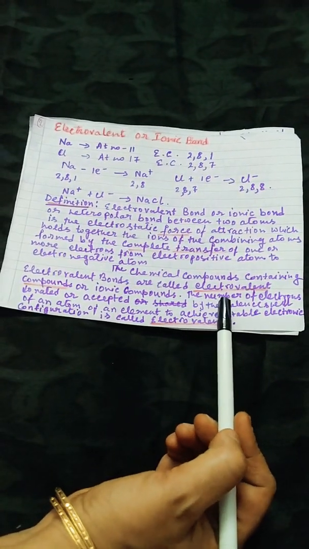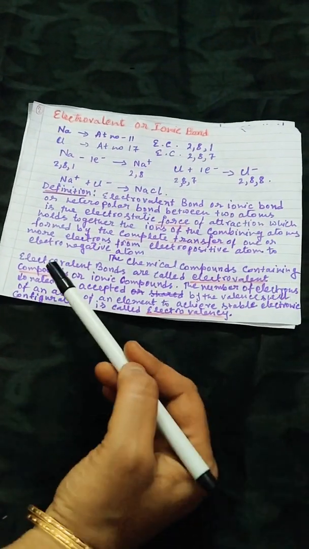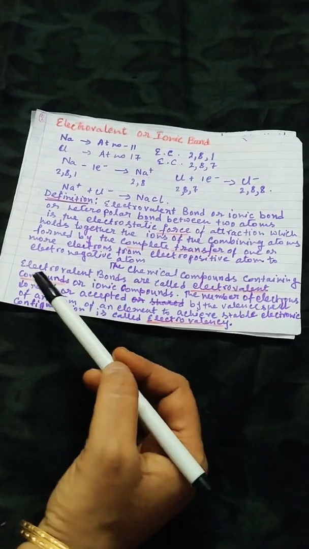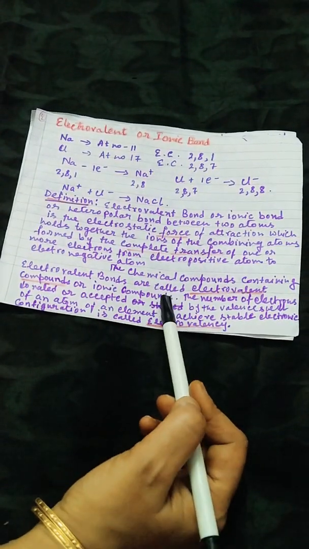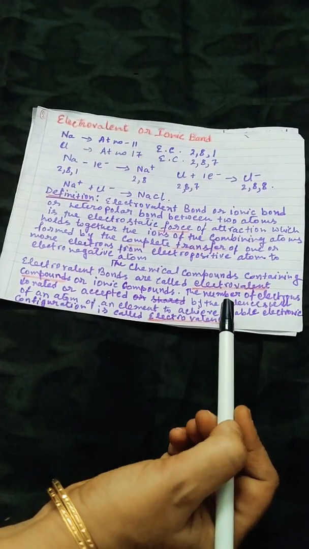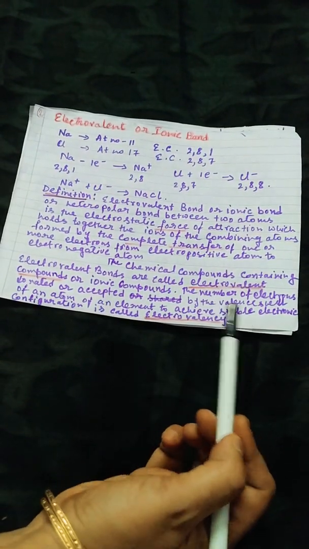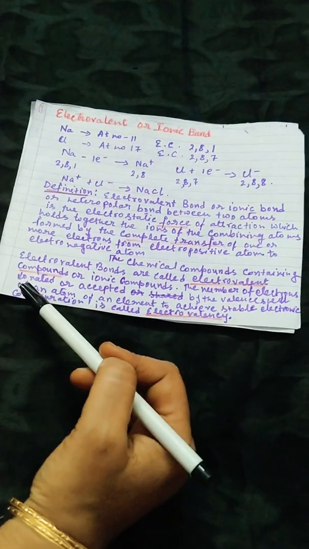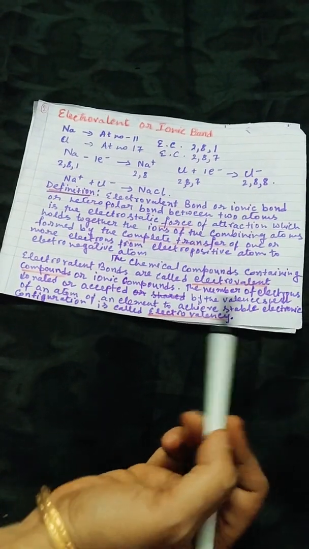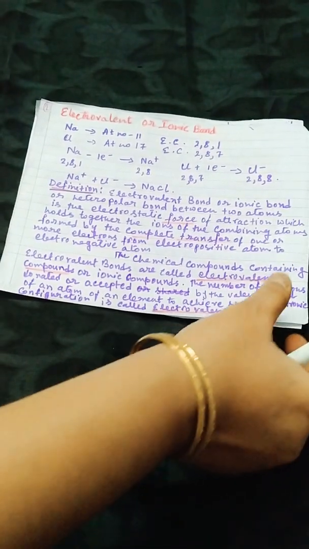Now, what are the electrovalent compounds? The chemical compounds containing the electrovalent bonds are called electrovalent compounds or ionic compounds. And now, what is electrovalency? The number of electrons donated or accepted by the valence shell of an atom of an element to achieve stable electronic configuration is called the electrovalency.